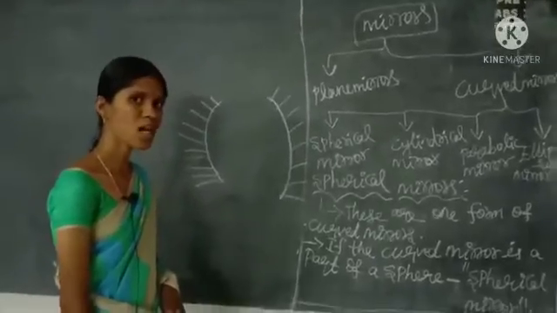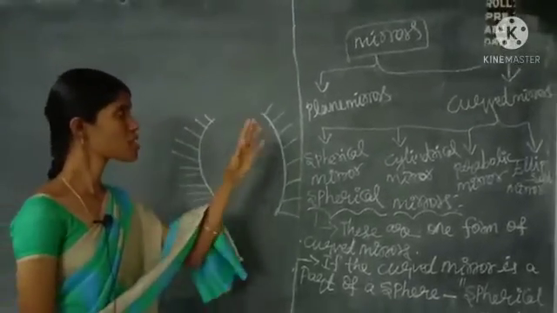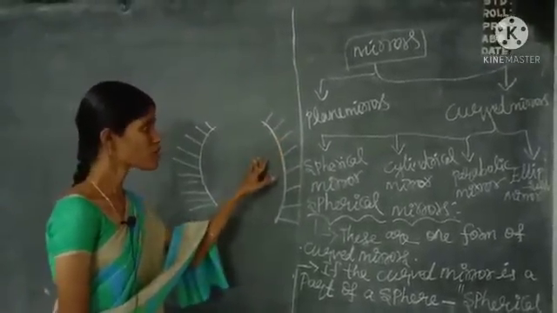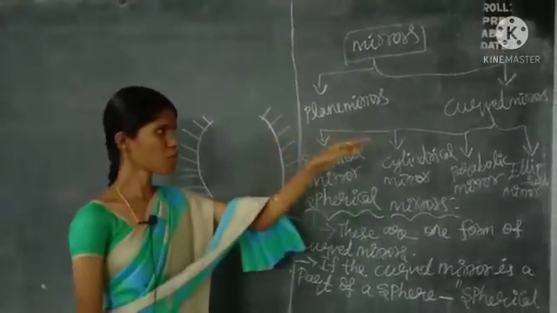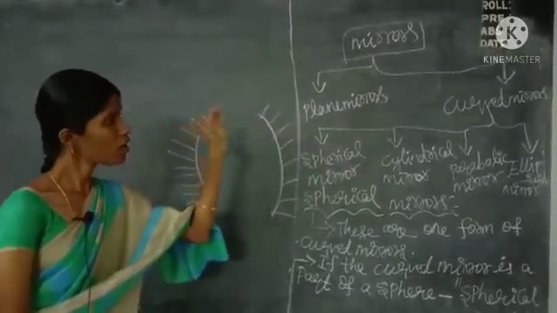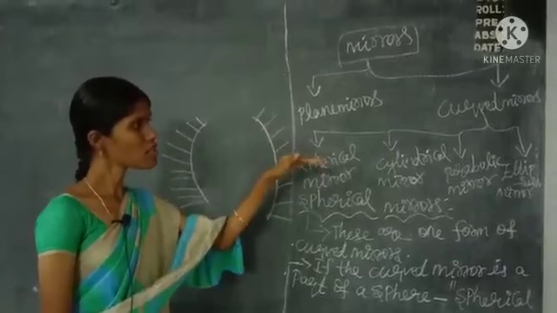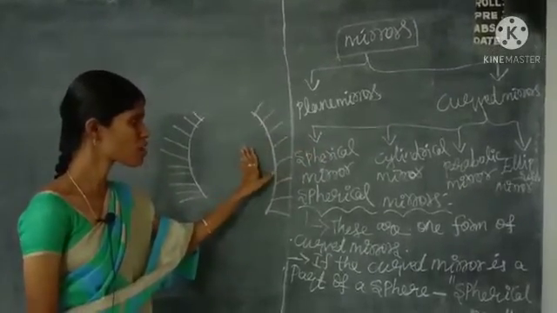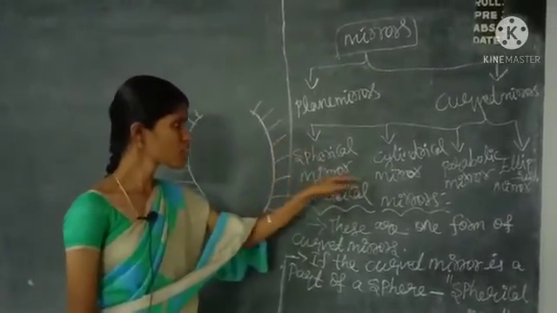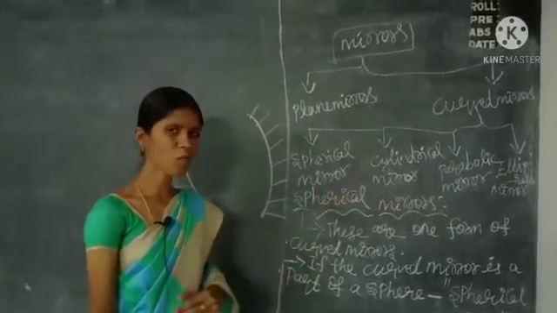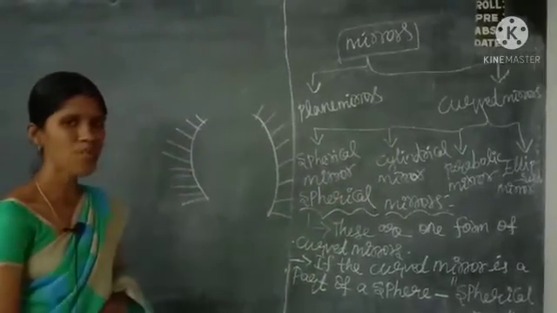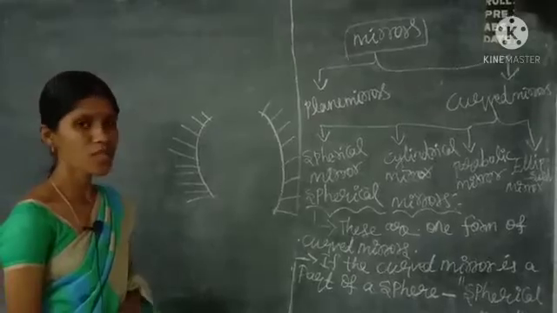The next one is types of mirror. The mirror is split into two types. The first one is the plane mirror and the second one is the curved mirror. Then further, the curved mirror is split into four parts. The first one is the spherical mirror, the second one is the cylindrical mirror, the third one is the parabolic mirror, and the last one is the ellipsoid mirror.